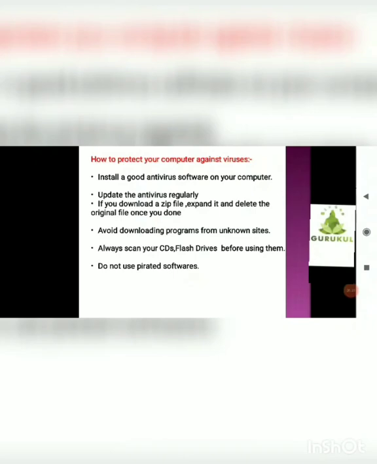And next one, avoid downloading programs from unknown sites. If you are not aware of the site, or you don't have any authorization to enter a site to download things, do not enter any site to download unnecessary things without the permission of your parents, or, if you are using the computer system in the computer lab, without the permission of the computer teacher. You should not download any programs from unknown sites.